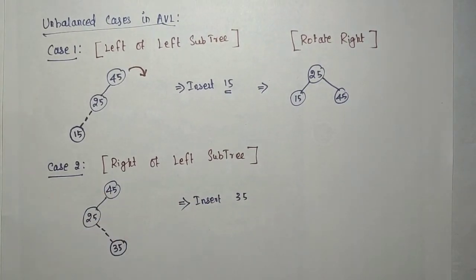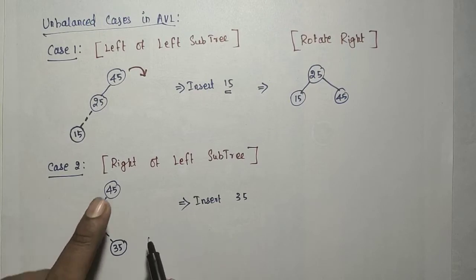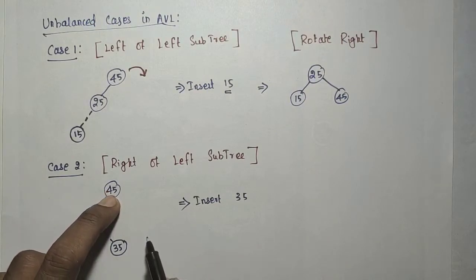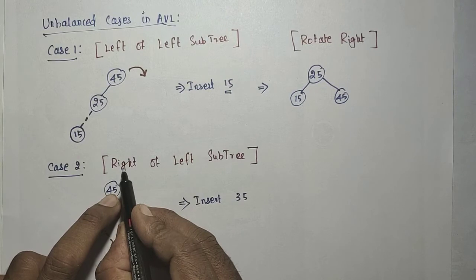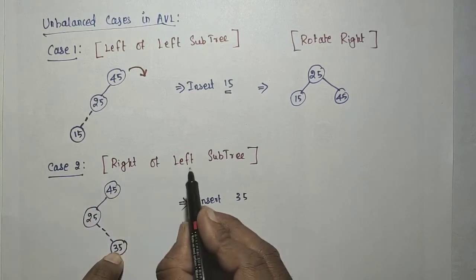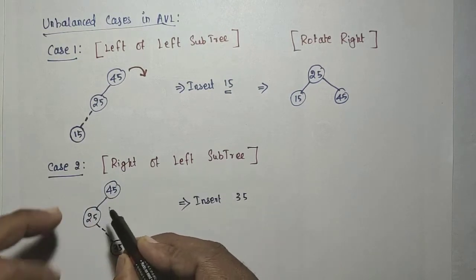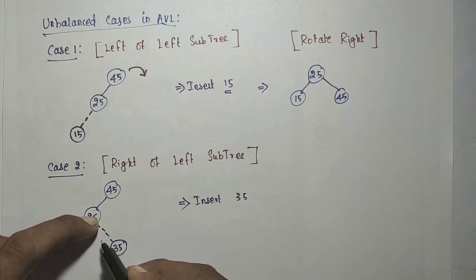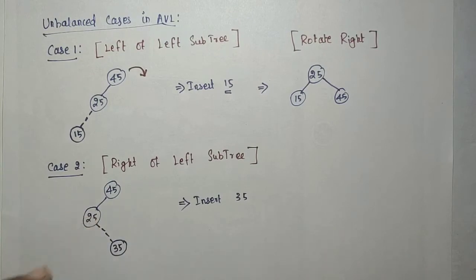So if this situation occurs, that is, unbalancing occurs due to inserting a new element on the right side of the left subtree, where the left subtree is 25 and you have added on the right side, what is the solution?